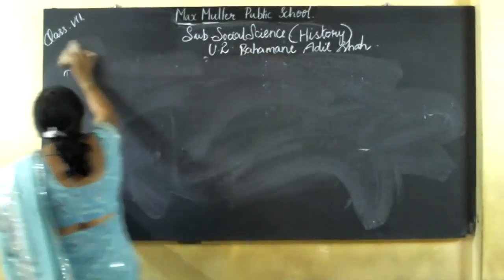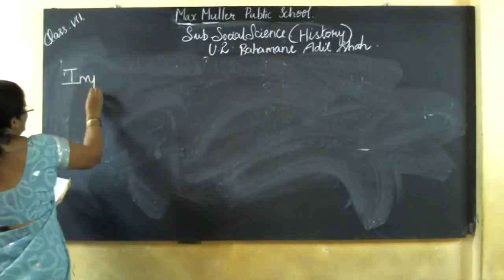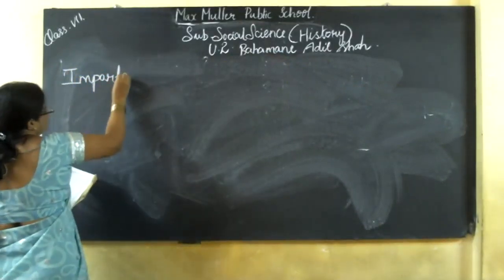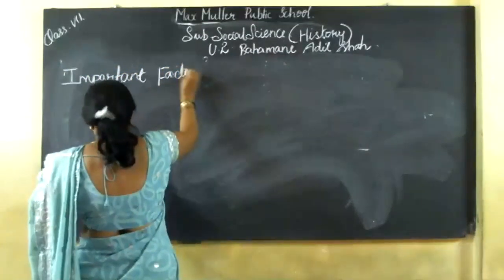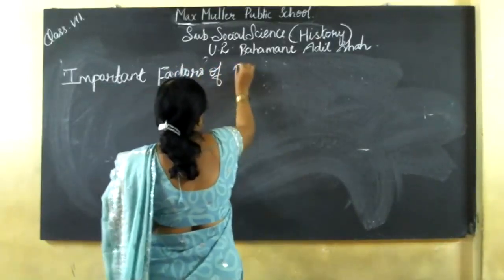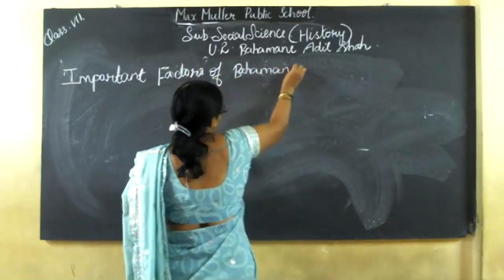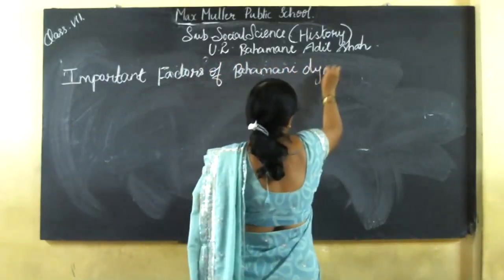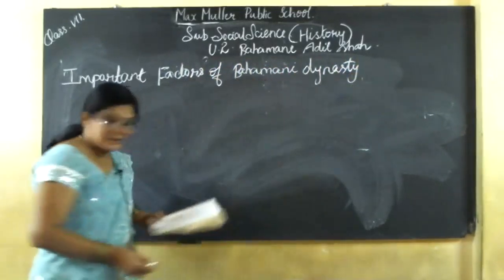Next we are going to see the important factors of the Bahmani dynasty.